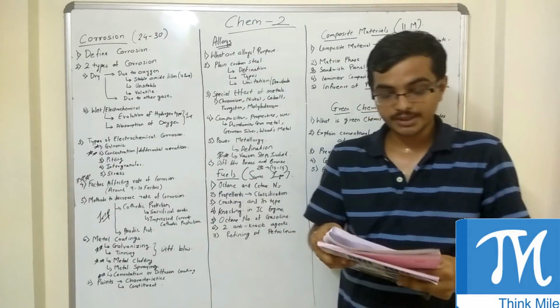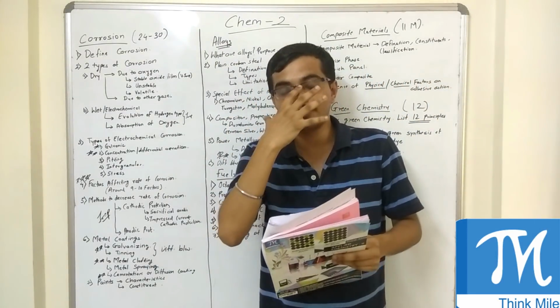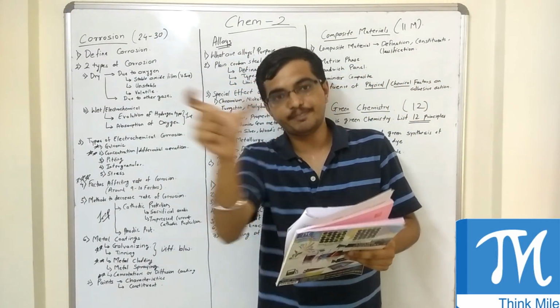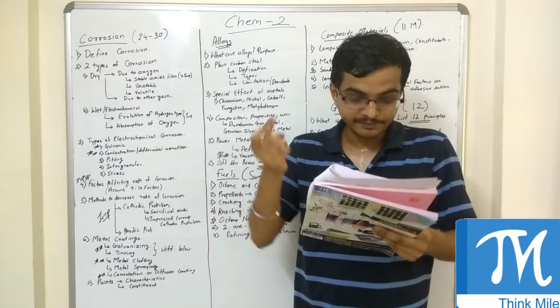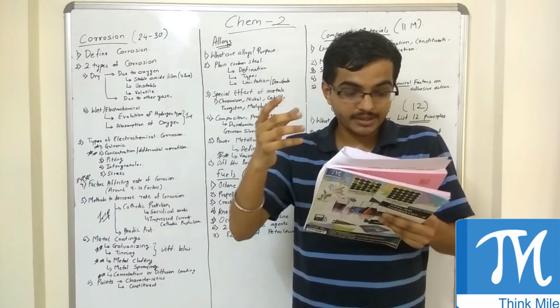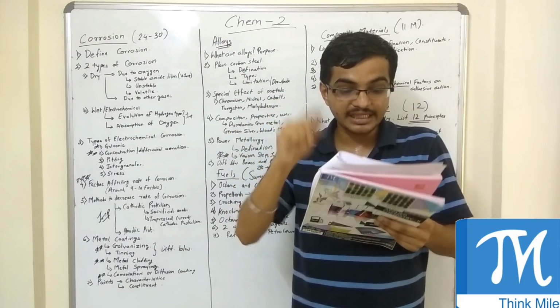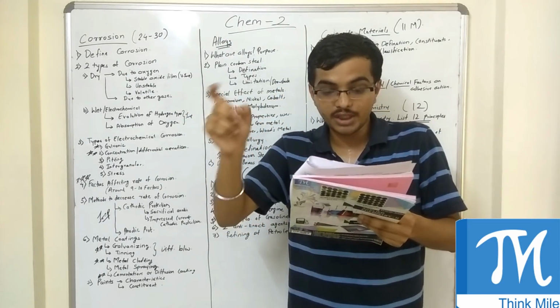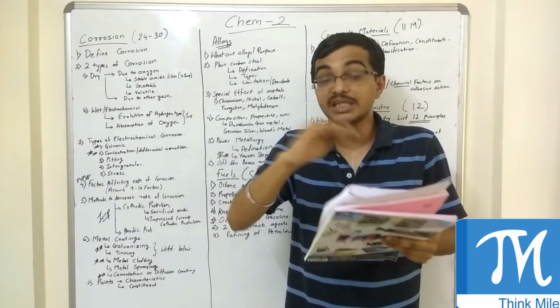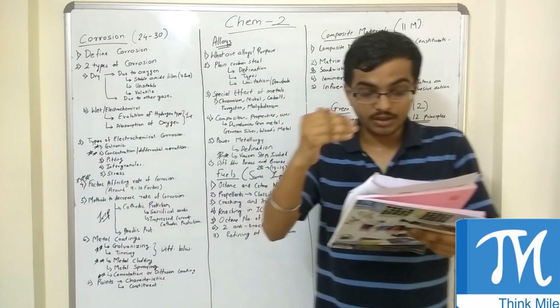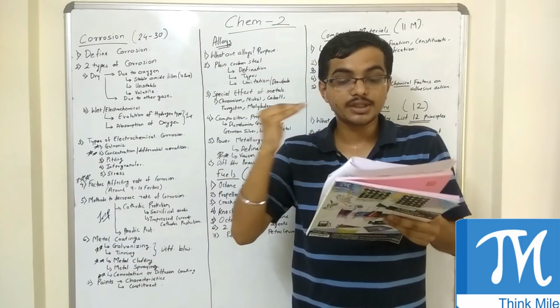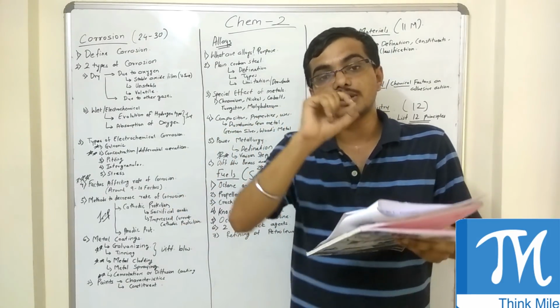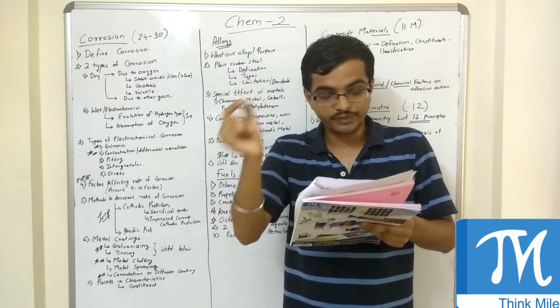So what they do is, they will not ask everything, but they will ask specific things from powder metallurgy. The questions that they have asked are, what is powder metallurgy? List various steps involved in powder metallurgy. So you have to list down all the steps involved, and then mention the aim of each step. You have to mention only the aims of each step.